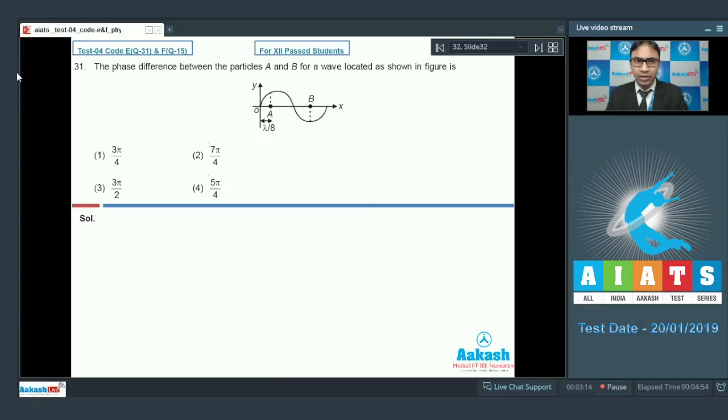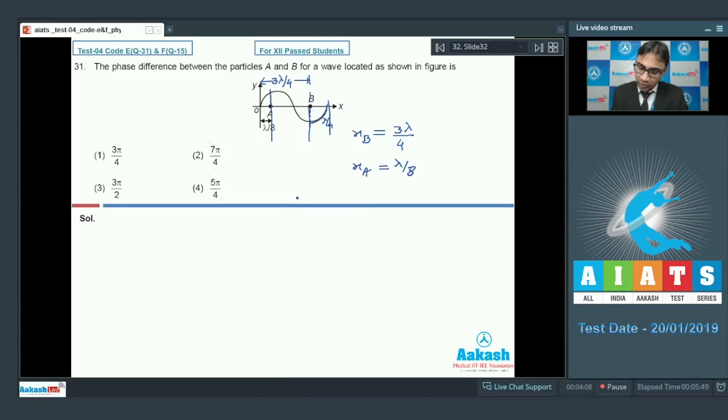In question 31, it says the phase difference between the particles A and B for a wave located as shown in the figure is. The particle A is located at lambda by 8 distance from O, and the position of particle B, we can see from here that this distance is quarter of the wavelength. So we can say that this distance will be lambda by 4, right? So we can say that our position of B will be equal to 3 lambda by 4. So if I write the position of B, that will be equal to 3 lambda by 4, and position of A will be equal to lambda by 8.